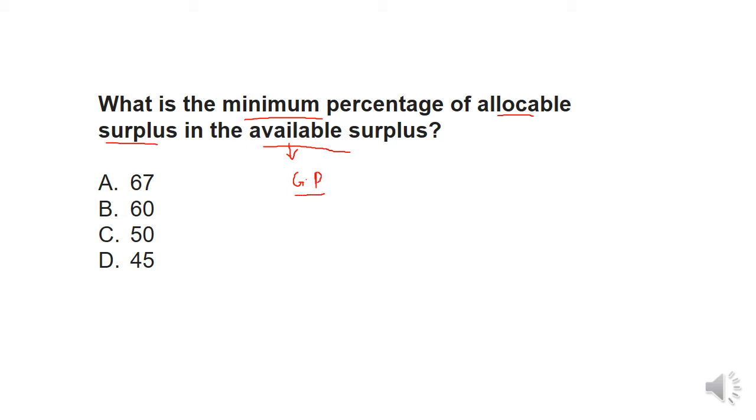And allocable surplus is the amount from the available surplus that is distributed to the employees and workers as a bonus. So it will be 67%. Answer A will be correct. Okay, so allocable surplus is always 67%. So move to the next question.